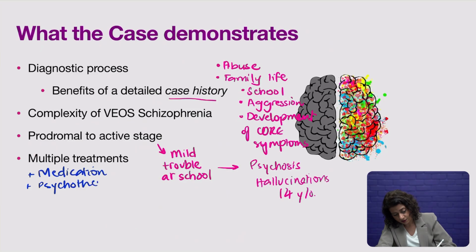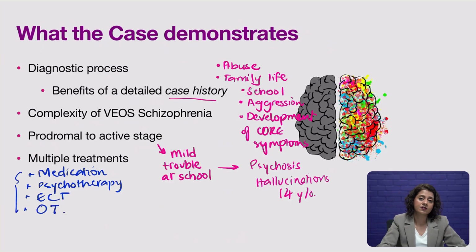He also uses electroconvulsive therapy or ECT, and he uses occupational therapy. So he uses 4 different ways in which, taken together, they form the treatment for this young boy. So this is why you should keep this case study in mind as you move through the rest of the course material.